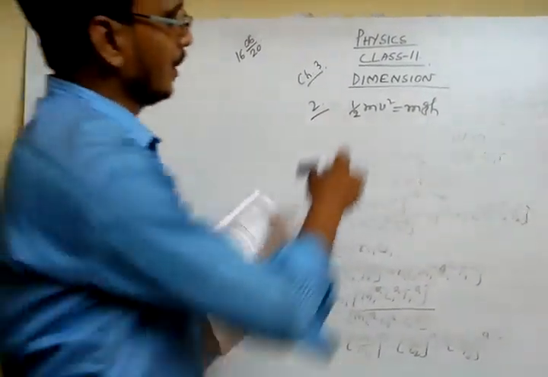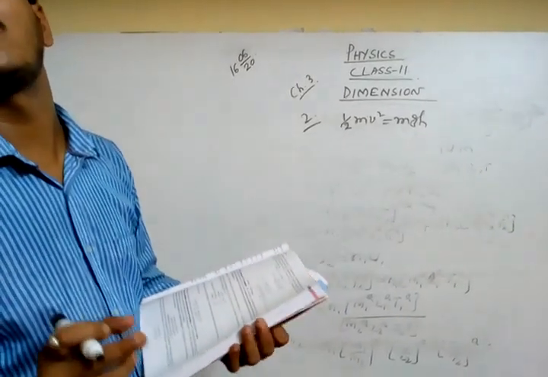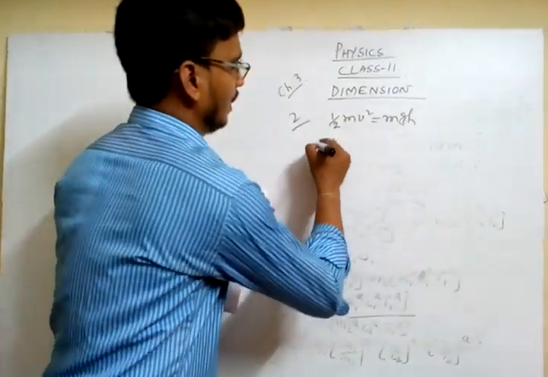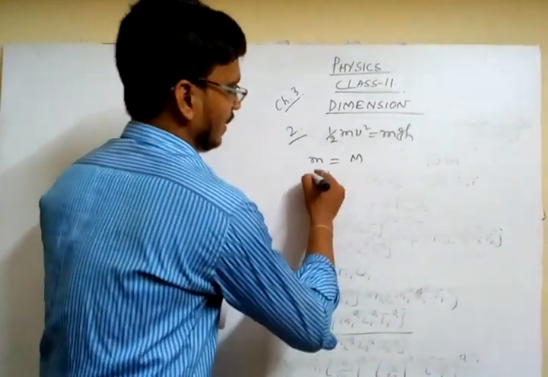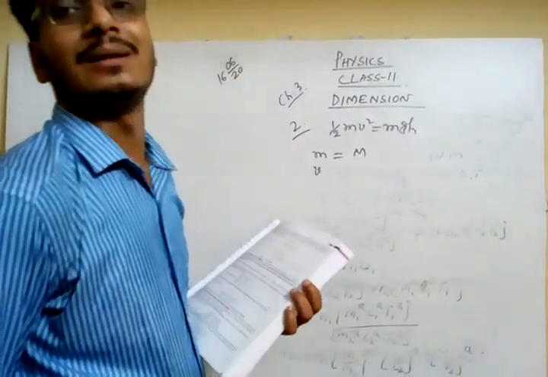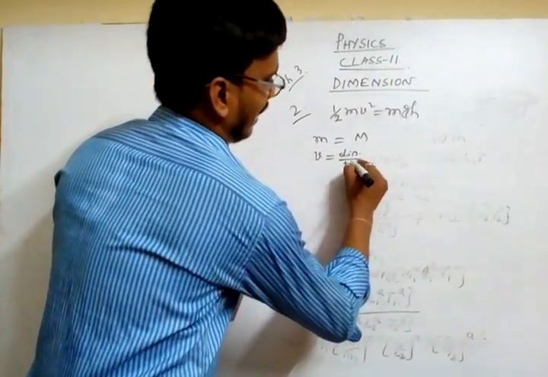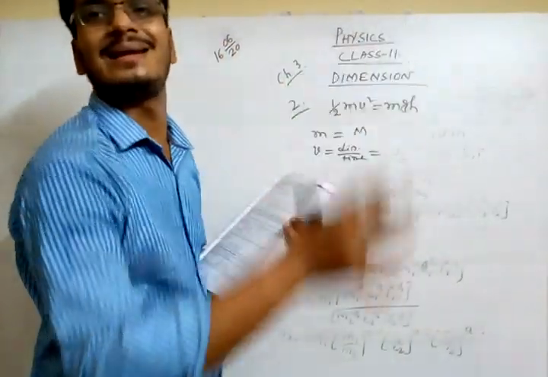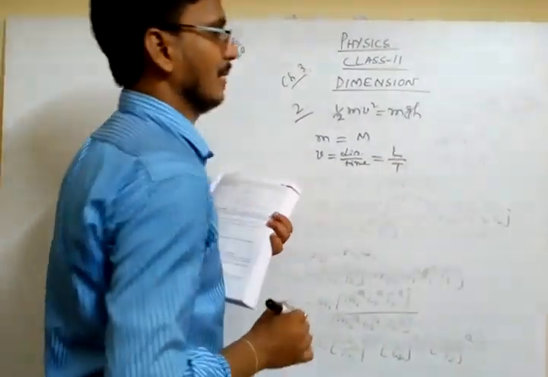Now here m means mass, v means velocity. Velocity means displacement by time. M means mass, that means its dimension is M. V means velocity, that means displacement by time. Displacement means distance, that means L. Time means T. These are the dimensions.